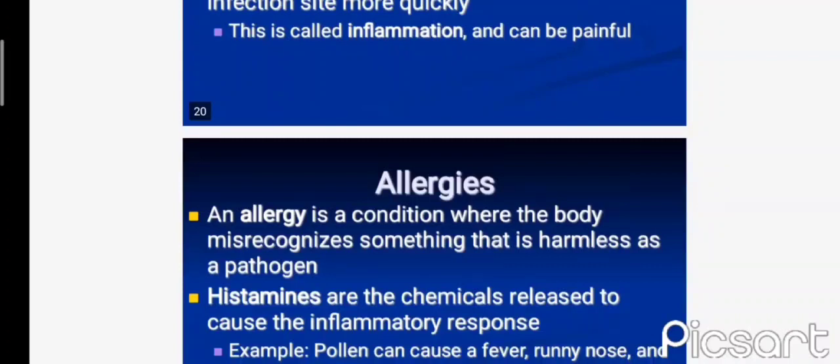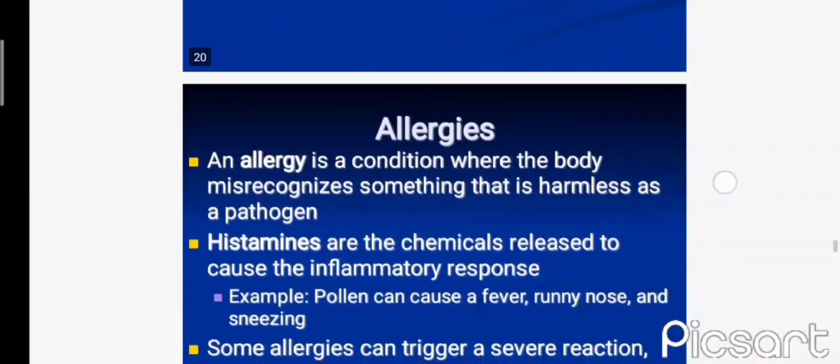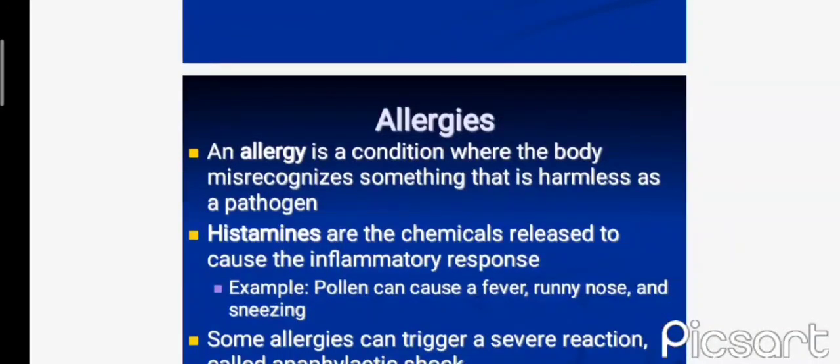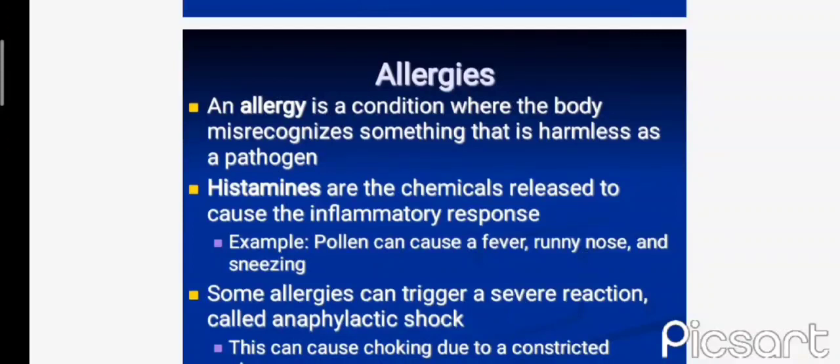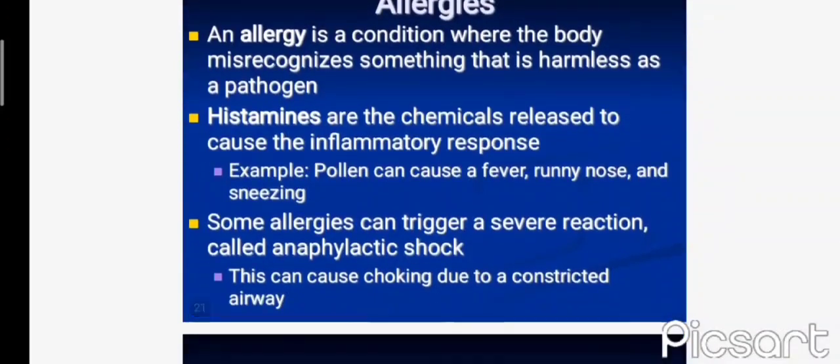Now, what are allergies? An allergy is a condition where the body misrecognizes something harmless as a pathogen. Histamines are the chemicals released to cause the inflammatory response. Example: pollen can cause a fever, runny nose, and sneezing. Some allergies can trigger a severe reaction called anaphylactic shock. This can cause choking due to a constricted airway.